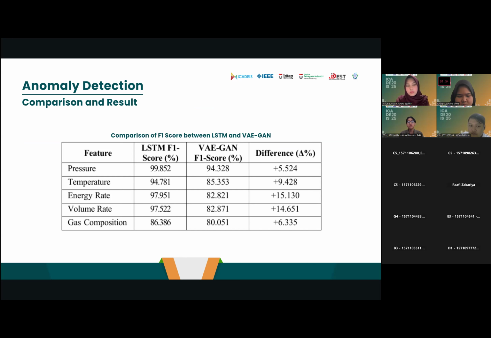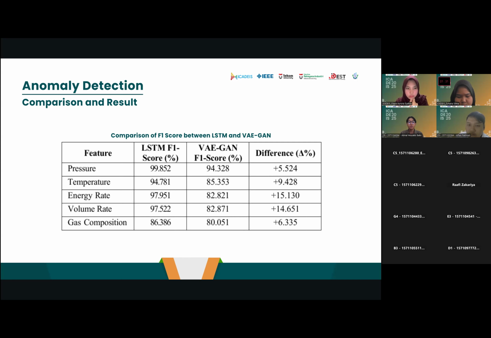Based on the table, the LSTM model outperformed VIGAN in anomaly detection for all features, with the largest margin of improvement observed for energy rate, up by 15%, and volume rate, up by 14%. This demonstrates LSTM's superior ability to capture temporal patterns in the data, making it more effective for time series anomaly detection.